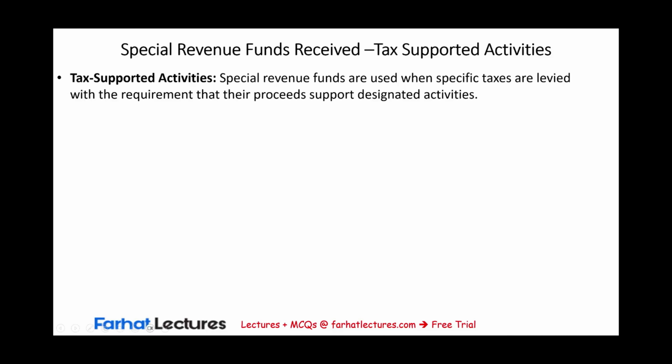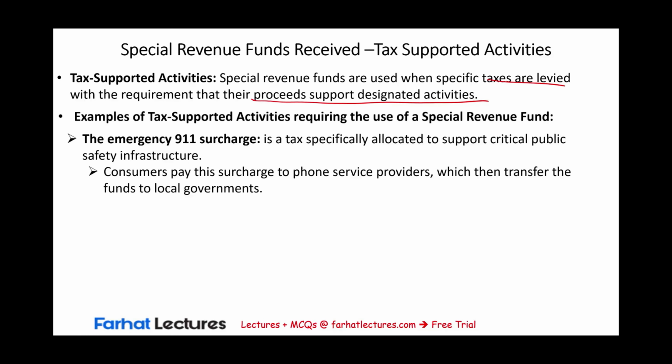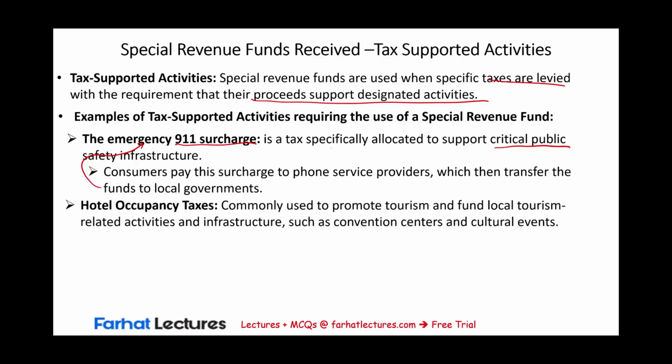Special revenue funds are used when specific taxes, now we are imposing taxes for a specific purpose. Proceeds support designated activity, specific purpose. What could be some example of that? Well, as I mentioned earlier, the emergency 911 surcharge is a tax specifically allocated to support critical public safety infrastructure. Consumers pay the surcharge, for example, on your cell phone, and then the cell phone company will transfer this money to the government. The government will put that money in a special revenue fund to support the 911 infrastructure. Hotel occupancy taxes, that's another common one.